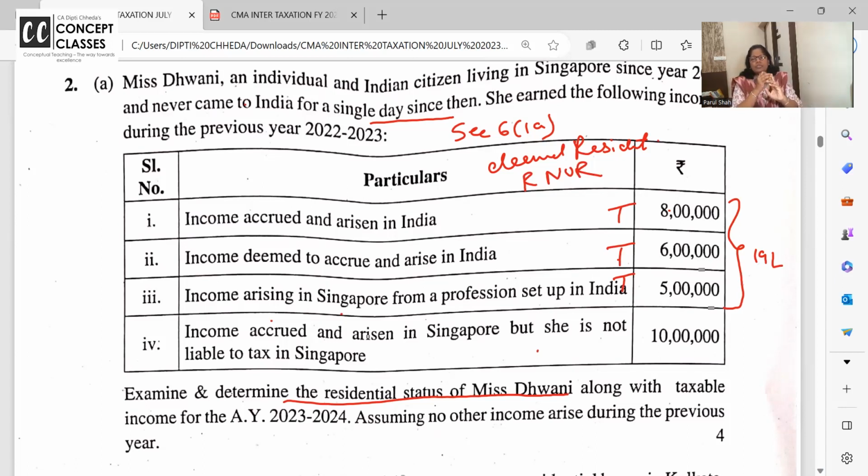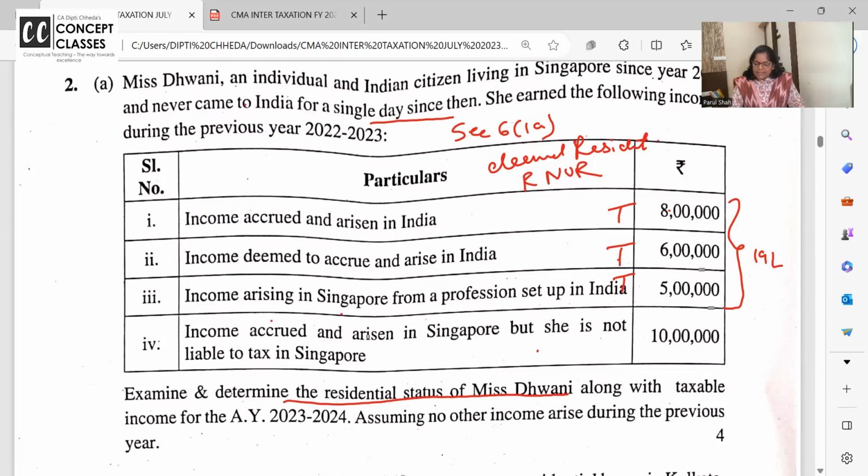Received in India, deemed to receive, taxable. Accrued, deemed to accrue, and income which is, wherever you are earning the income, but the business is set up or having some connection from India. तो अब क्या होगा?